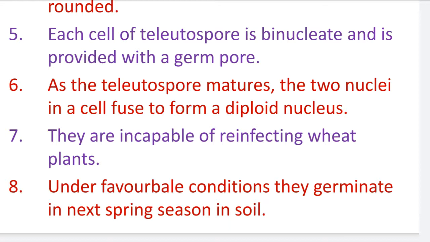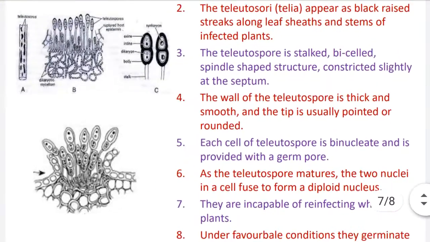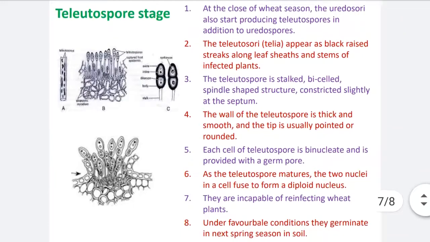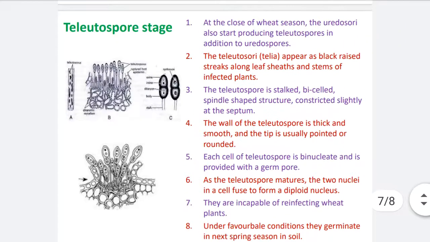Number 8: under favorable conditions, they germinate in the next spring season in soil. After a successful summer season, when spring comes, they start germination in the soil, and after germination of the teliospore they produce basidiospores in the soil. That is the third spore stage in the life cycle of Puccinia.